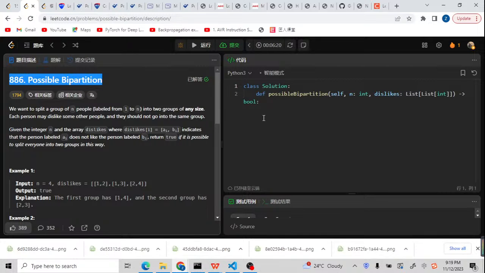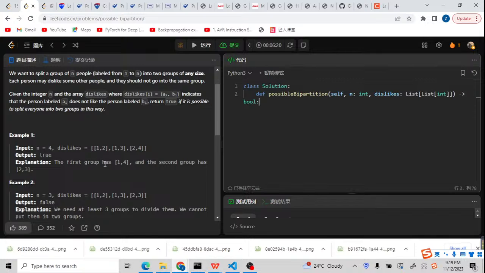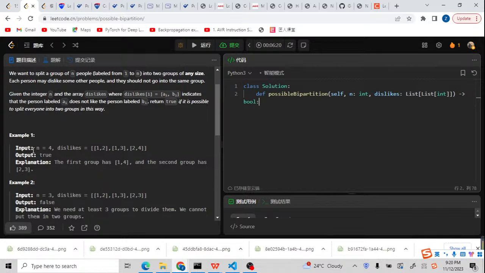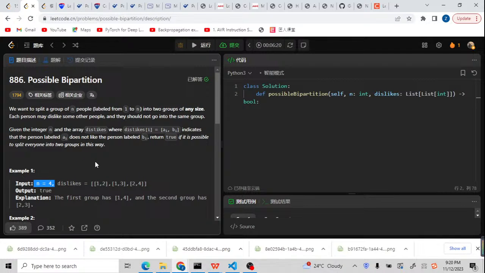Hello, welcome. Let's try to solve LeetCode 886, Possible Bipartition. We have a dislikes array, and n means the number of nodes. The nodes start from 1 to n, not from 0 to n minus 1. So we need to do some tricks to handle this 1 to n. Normally, we keep it 0 to n minus 1 for graph problems.